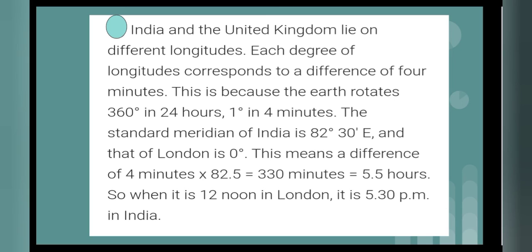The standard meridian of India is 82 degrees 30 minutes east and that of London is 0 degrees. This means a difference of 4 minutes into 82.5, equal to 330 minutes, which means 5.5 hours. We can say 5:30. So when it is 12 noon in London, it is 5:30 p.m. in India.